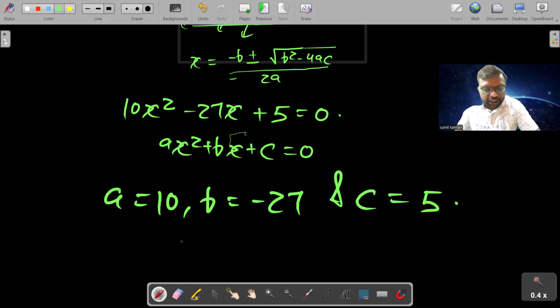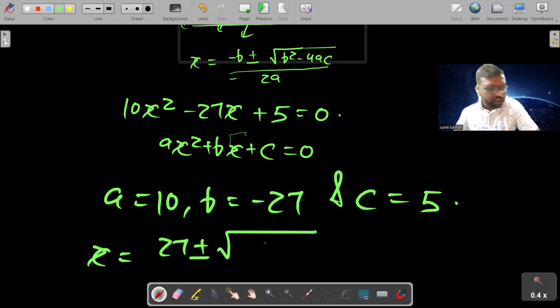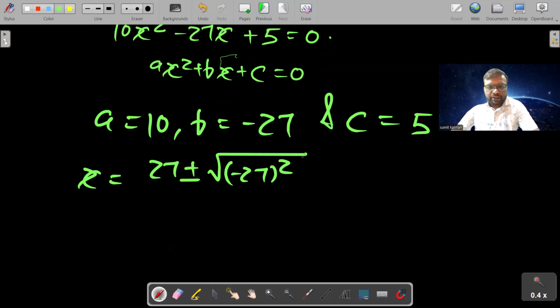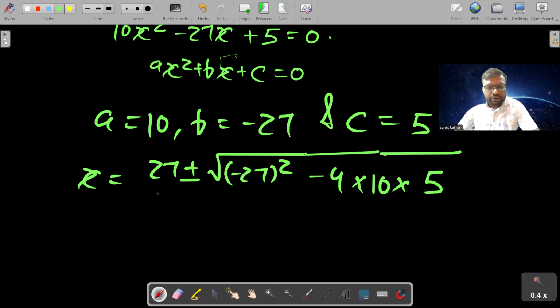So here, students, we will write its solution. So here, x is equal to 27 plus minus under root b square minus 4ac. So we will do the square of minus 27 square minus 4ac. So here minus 4 into 10 into 5, a is 10 and c is 5, upon 2a. So here it will be 2 into 10.